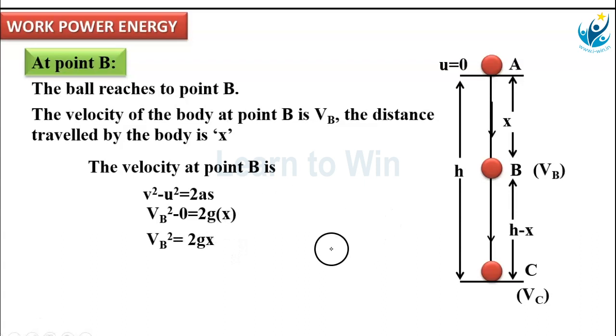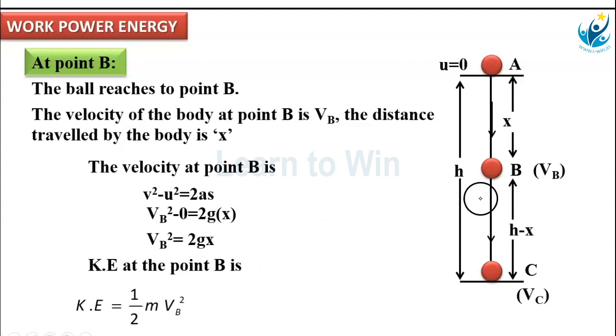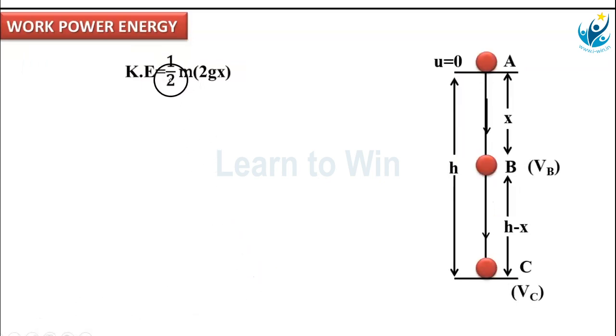Now kinetic energy at B point. The kinetic energy at the B point is half m times velocity at B point squared, that is Vb square. In this Vb square, I will write 2gx. Then the kinetic energy is half m into 2gx. The 2 cancels, and we get kinetic energy as mgx. This is kinetic energy at B point.